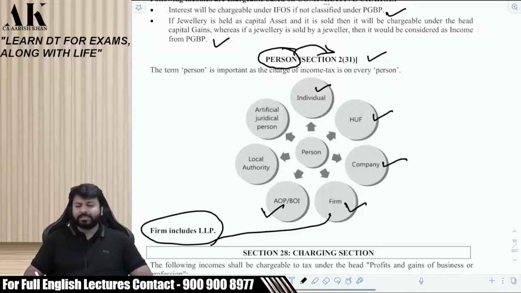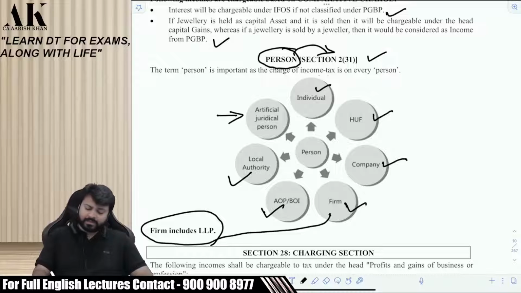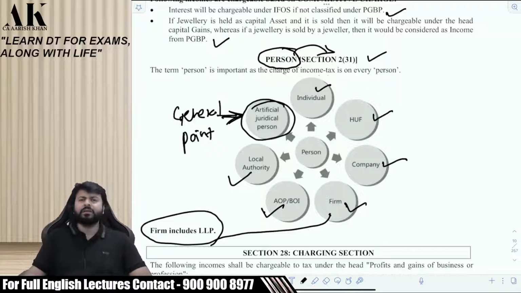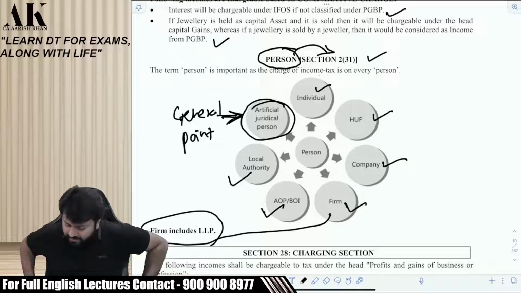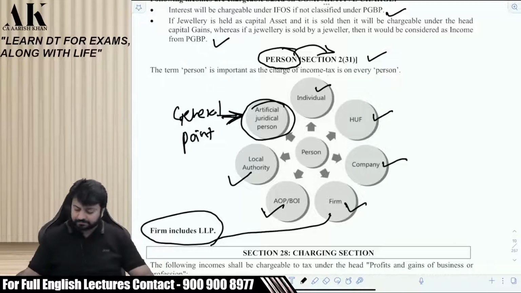Then AOP BOI is a person. Then local authority like municipality, Gram Panchayat, Zilla Parishad, etc. They are also person. They are local authorities. And last but not least, artificial jurisdictional person. This is the general point. What will be included in this? A lot of things will come in this, like a cooperative society can come in this, like a trust can come in this, political parties can come in this. Okay, it's a general point. A lot of other kinds of persons can come and get classified under this clause. Okay,